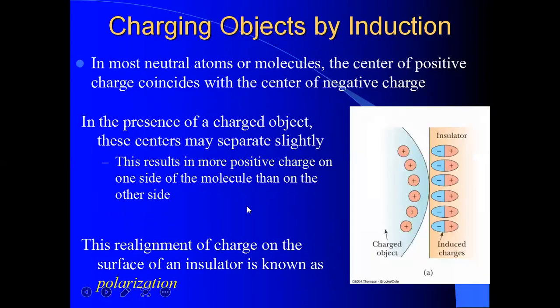Now, charging an object: in most neutral atoms or molecules, the center of positive charge coincides with the center of negative charge. In the presence of a charged object, these centers may separate slightly. Suppose this is the insulator and this is the charged object. The charged object is positively charged, and the insulator has positive and negative charges equally distributed.